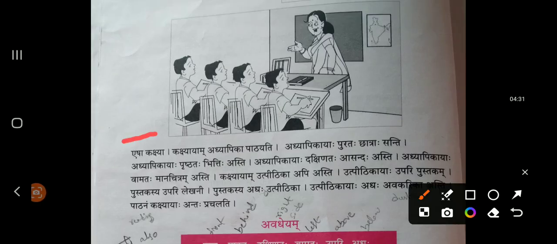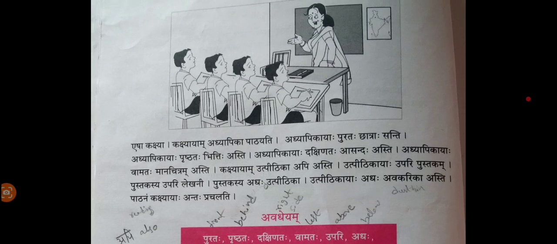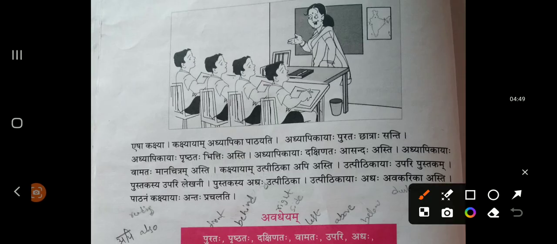Yesha Kaksha. This is a classroom. Kakshayam Adhyapika Patayati. In the classroom, teacher is teaching. Adhyapikayaha Purataha Chatra Santi. Purataha means front. In front of the teacher, children are there, students are there. That's what is the meaning.